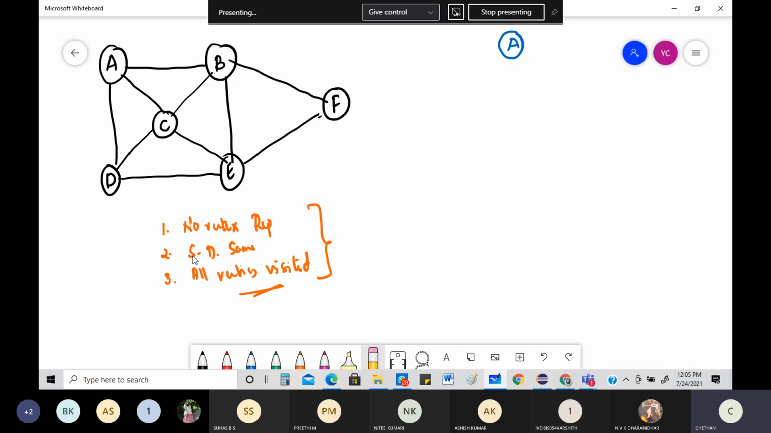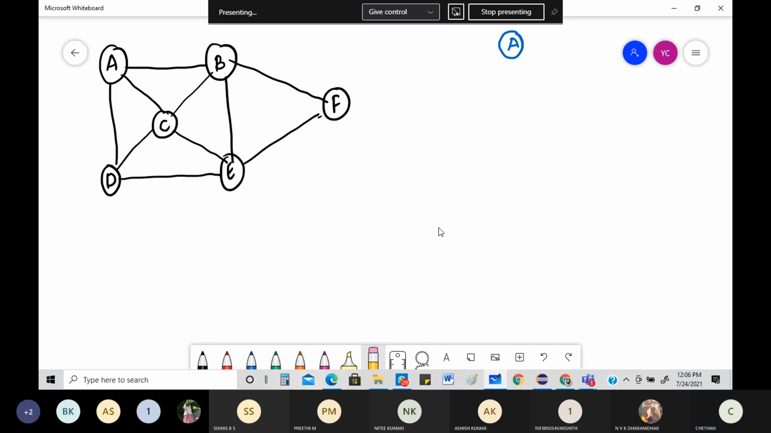That's very important. If you know the state space tree, you know how to write an algorithm. If you know how to write an algorithm, then the program will become easy. The nodes, everything is there.